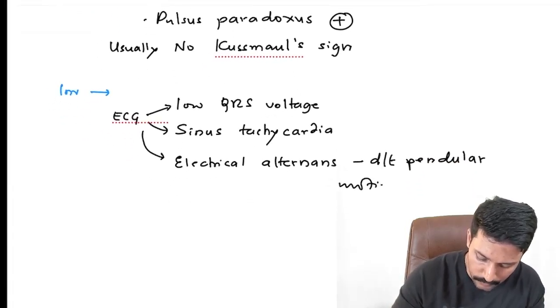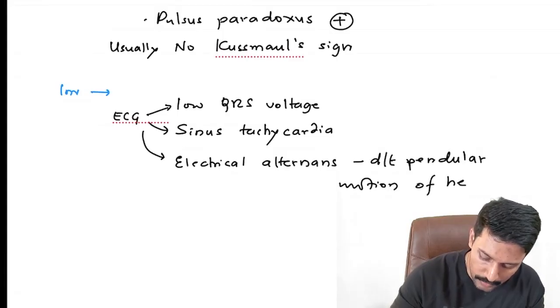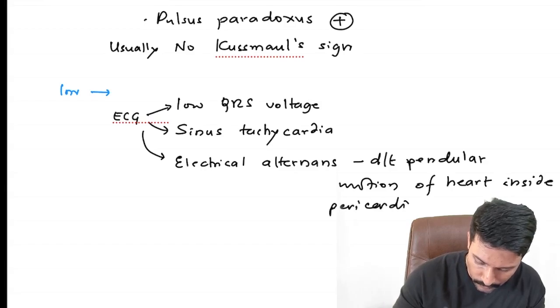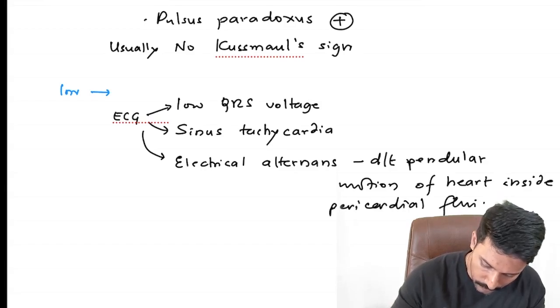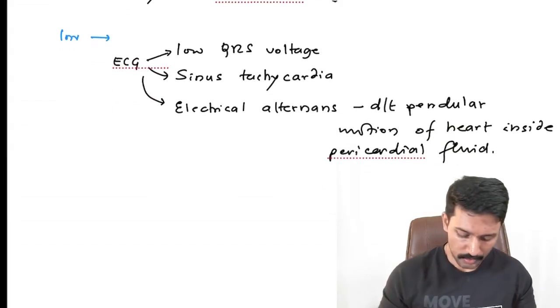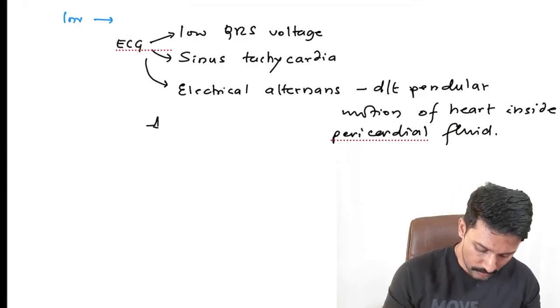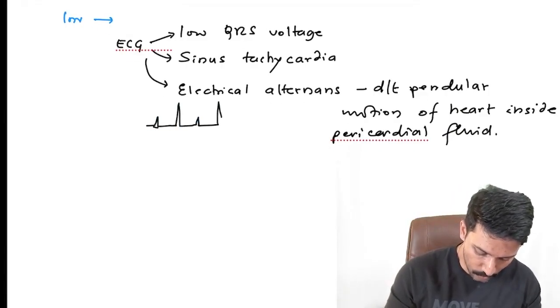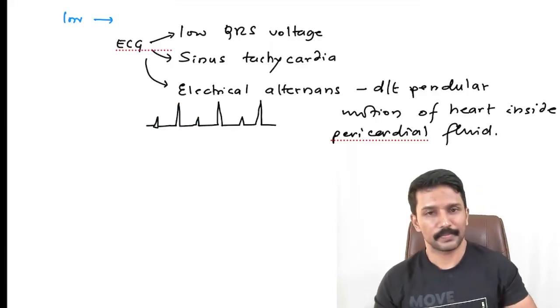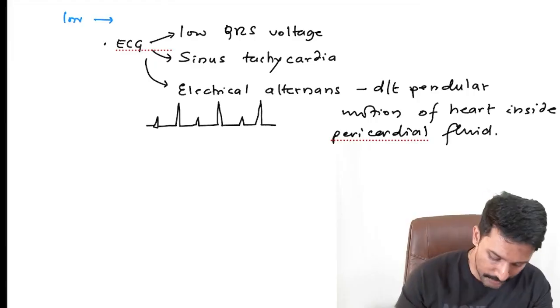Pendular motion of the heart inside pericardial fluid. So here you will have alternating small and large QRS complexes, what you call electrical alternans. Okay, these are the ECG findings.